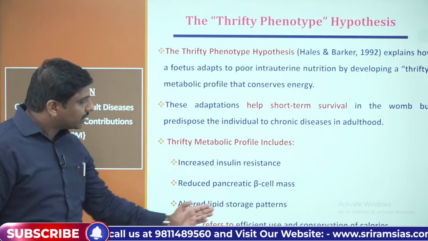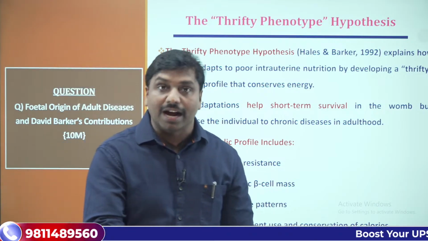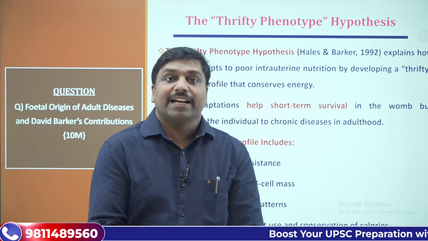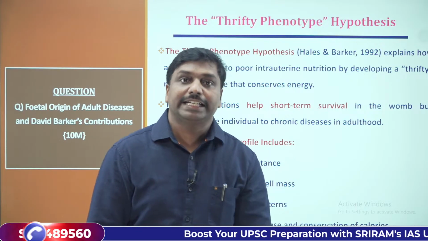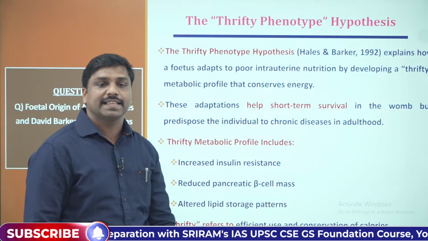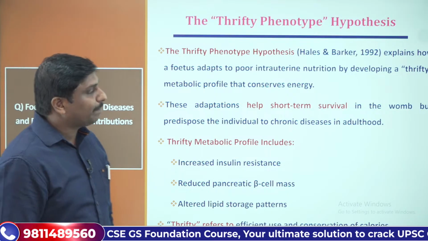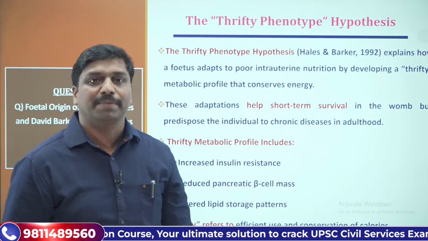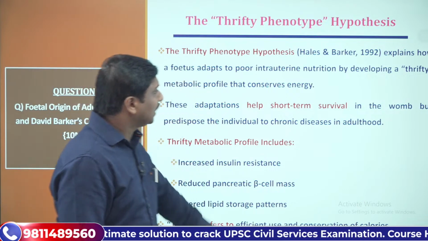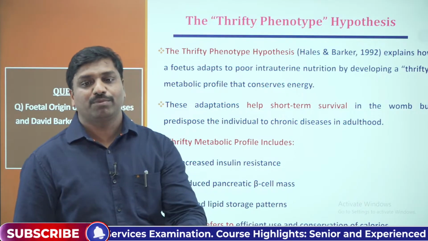Then altered lipid storage patterns, so fat intake and fat storage metabolism will be altered. So when will these things happen? These things happen in the intrauterine period. So this is one concept, the thrifty phenotype hypothesis.